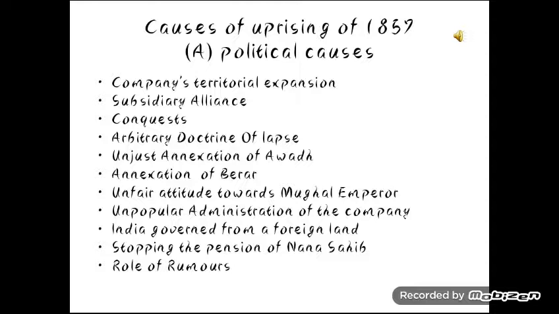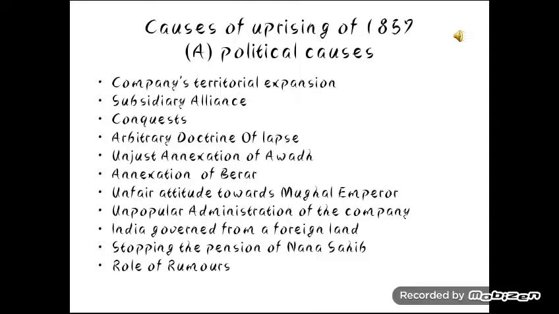India was governed from a foreign land. At that time there were no planes. People had to travel by ships, and the canal connecting Africa and Europe had not been constructed at that time. So all the ships from Bombay or from Calcutta had to go around Africa to England, and that took at least 6 months to go and 6 months to come back. All the decisions for India were taken in the Parliament of England, so to sort out any problem of India, it took 1 year. This was also a major problem that India faced.